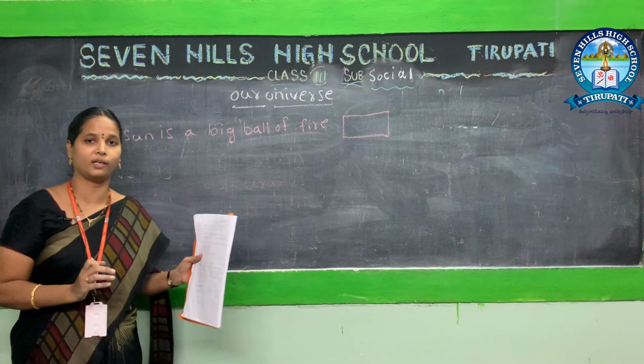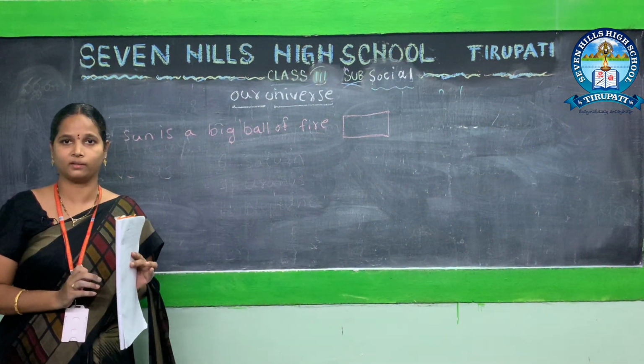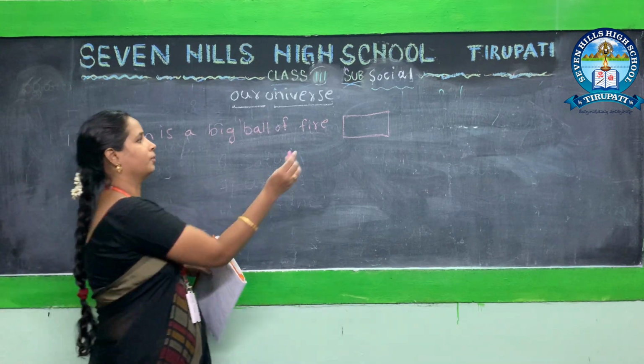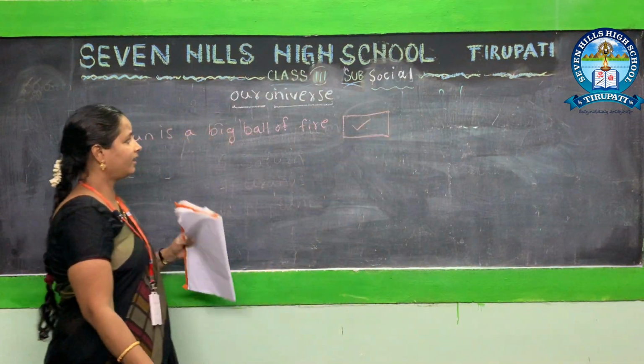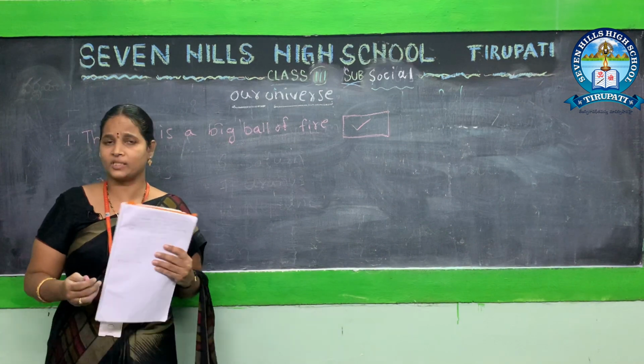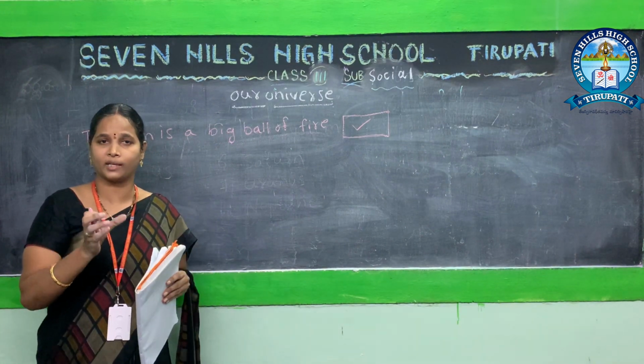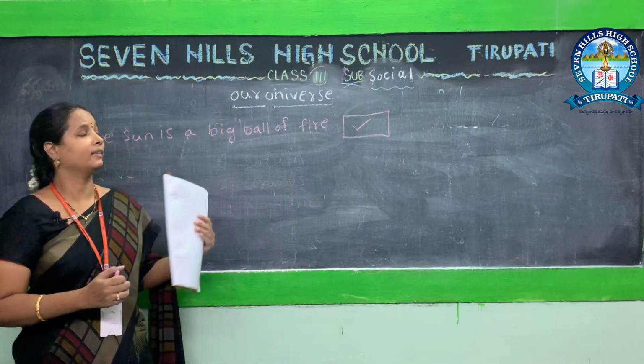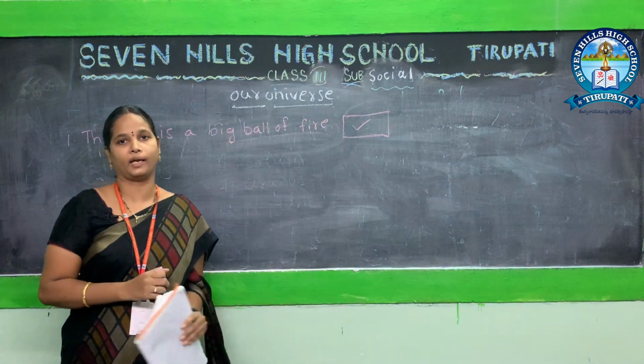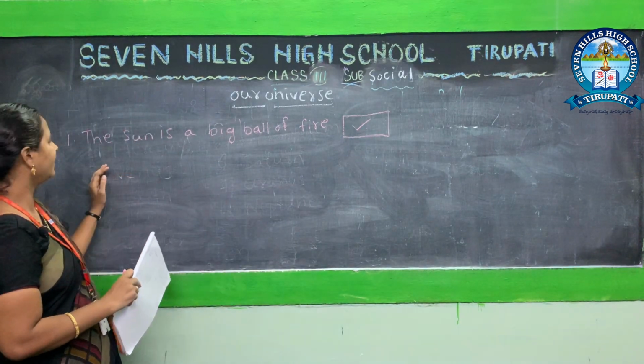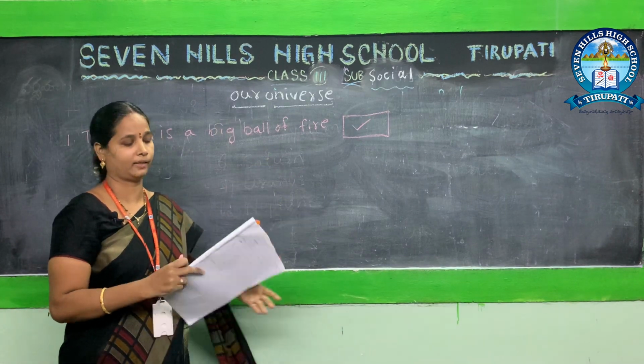Is it true or false? You know this answer? Yes. The sun is a big ball of fire, but when we see the sun, it looks very small. Why? Because the sun is very far from the earth. So that's why the sun is a big ball of fire.